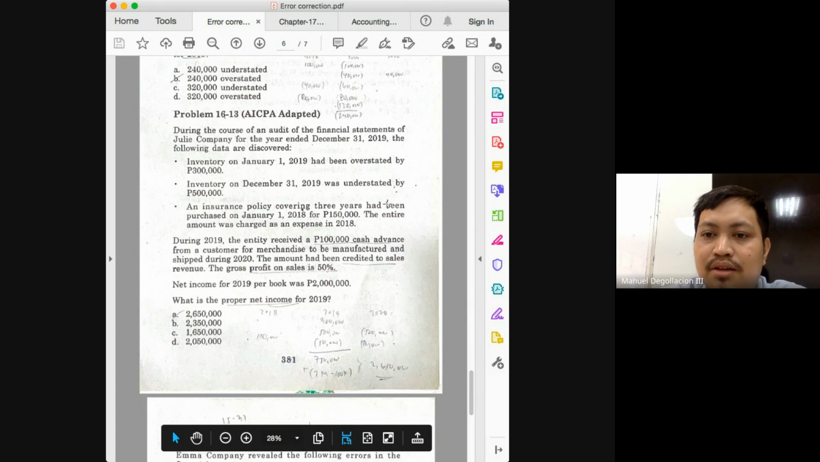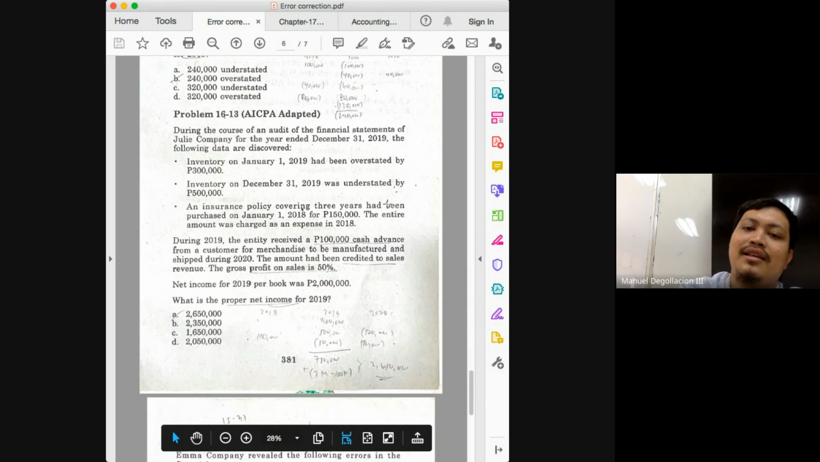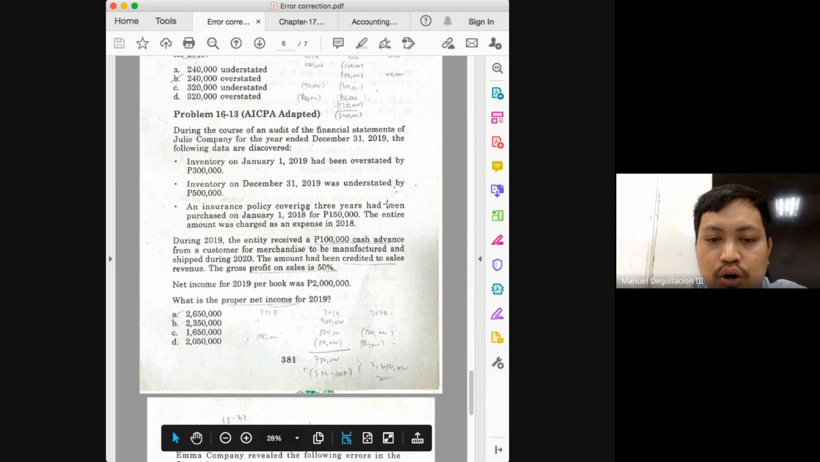Next, ending inventory is understated. What's the relationship between ending inventory and net income, class? Direct. So if ending inventory is understated, that means net income will also be understated, equal to the amount of 500,000. And again, how do we correct an understatement? By increasing it or adding the amount of understatement. So 2 million plus 300 plus 500.